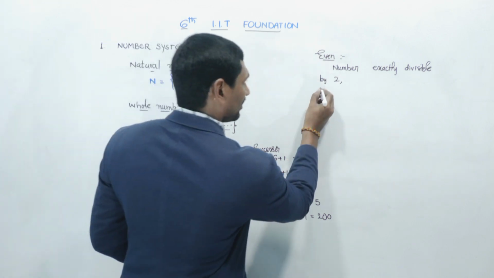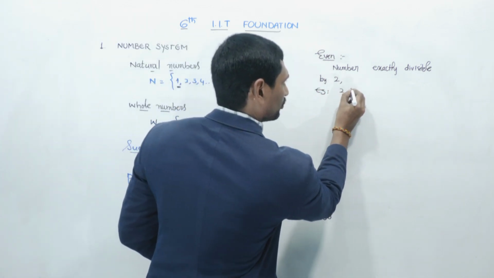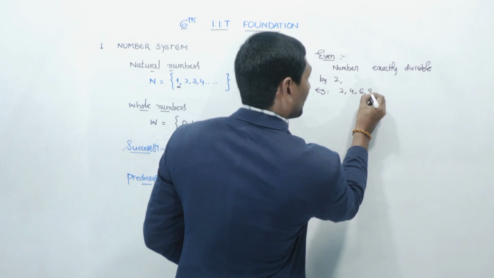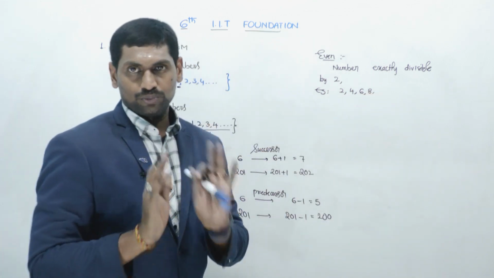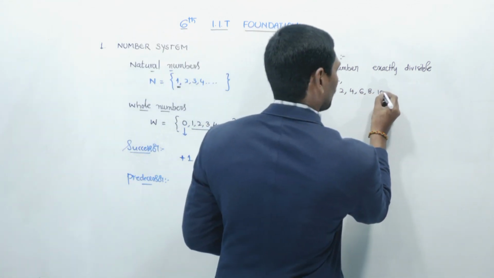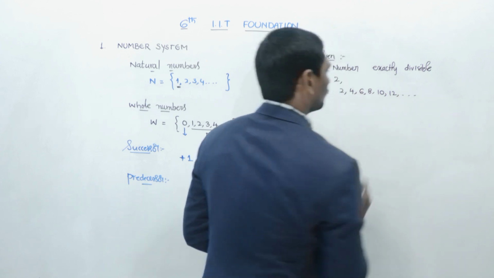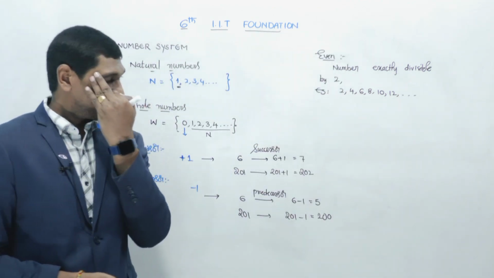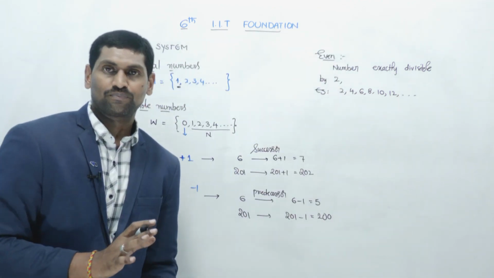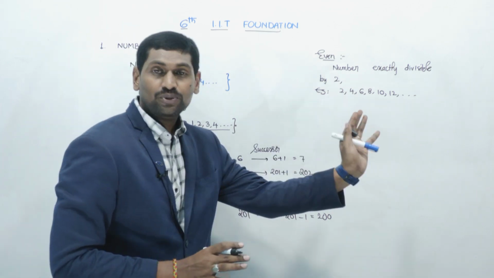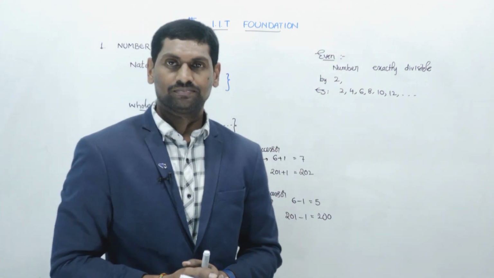For example, 2, 4, 6. That means multiples of 2: 2, 4, 6, 8, 10, 12 and so on. These are all multiples of 2, nothing but even numbers.